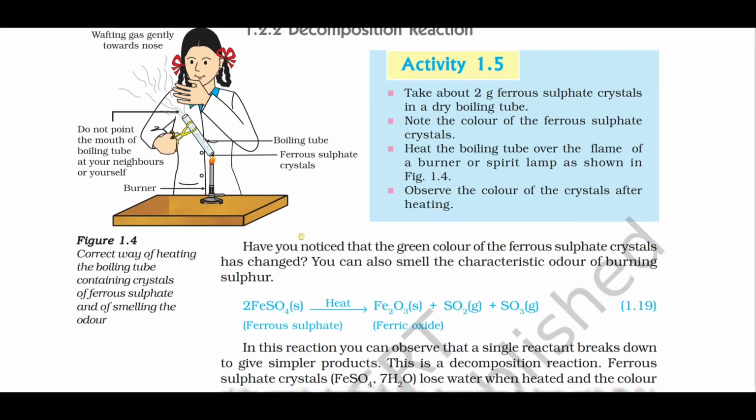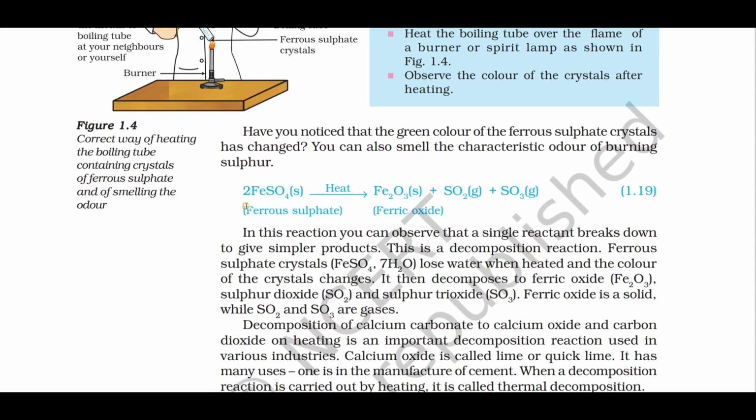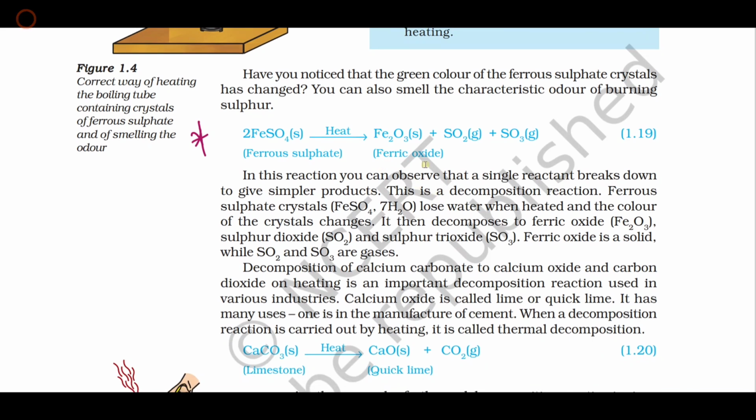Here we have an example. 2FeSO4, that is ferrous sulfate, on heating gives ferric oxide with release of SO2 plus SO3. Very important reaction, you can mark it as an important reaction. 2FeSO4 gives what? Fe2O3 plus SO2 plus SO3. Here you can see a single reactant breaks down into two or more products. This is an example for decomposition reaction.